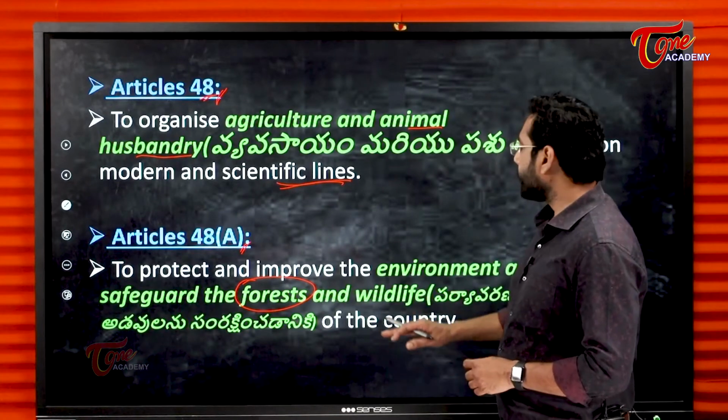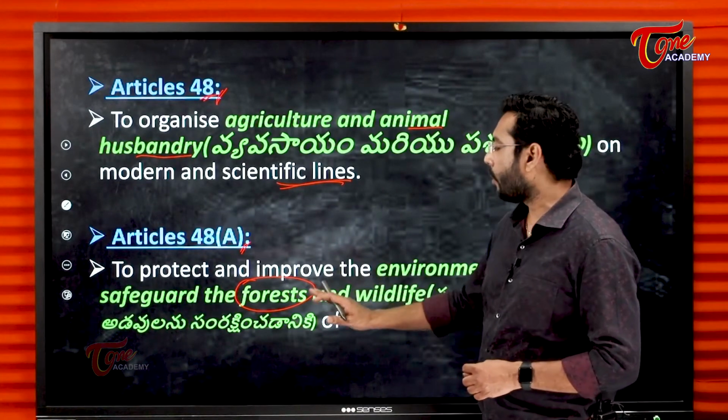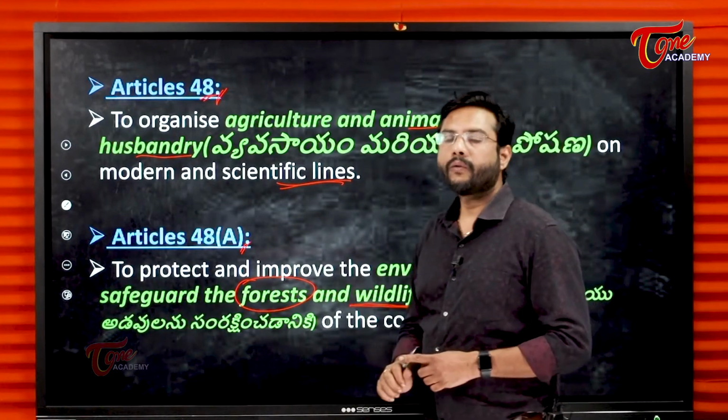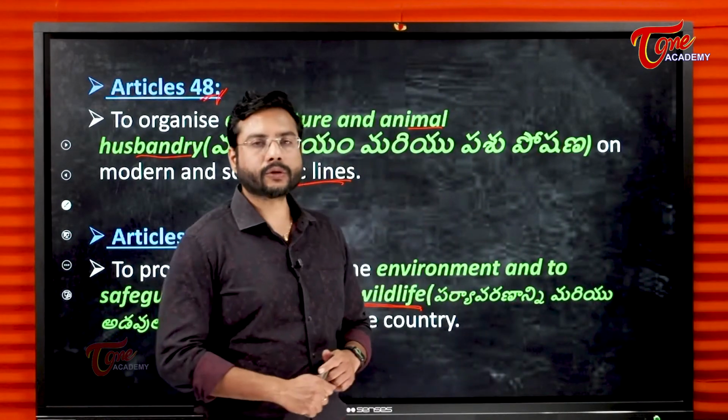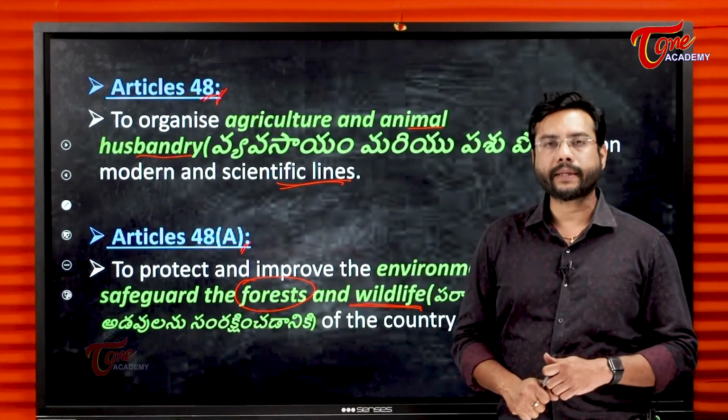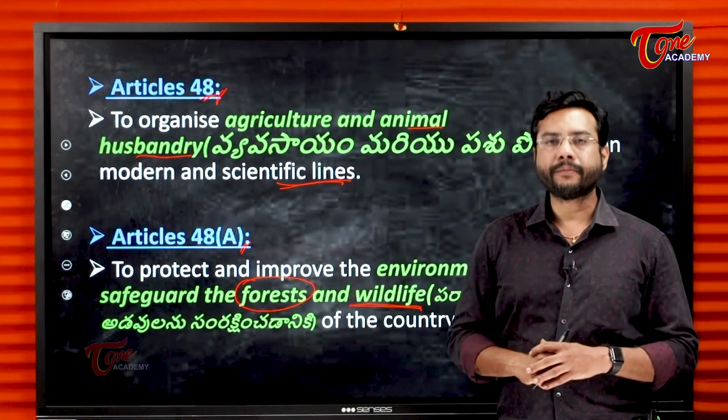We also say that not only environment and forest, the wildlife should be protected. So wildlife are the rich resources of any nation. It is the responsibility of the government or state to protect wildlife.